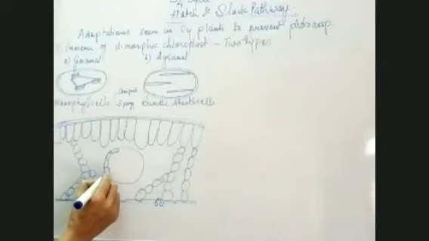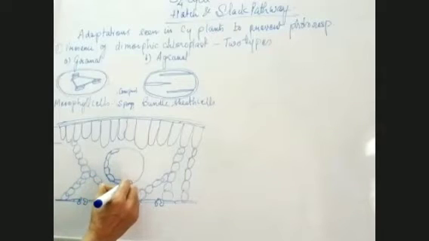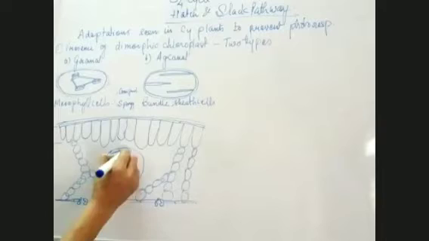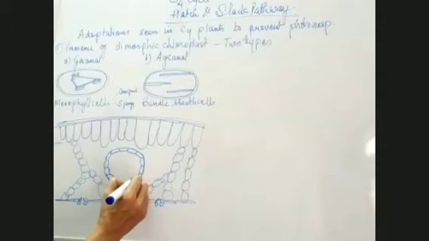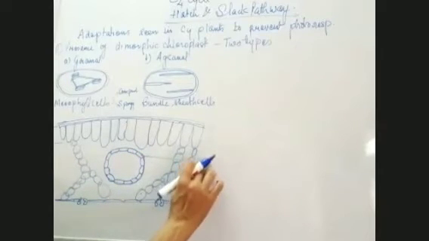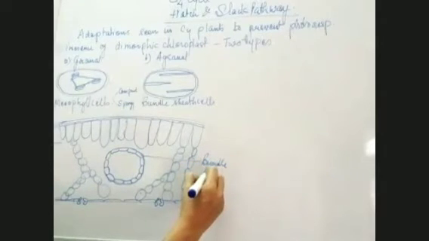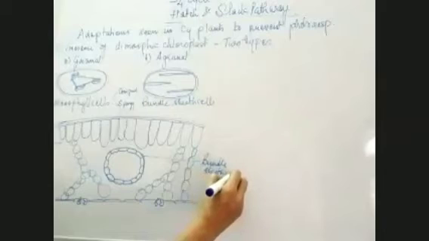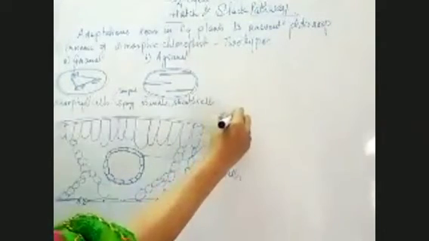Thick-walled barrel-shaped cells here. These thick-walled barrel-shaped cells, which enclose the vascular bundle, are bundle sheath cells. And these all are mesophyll cells.